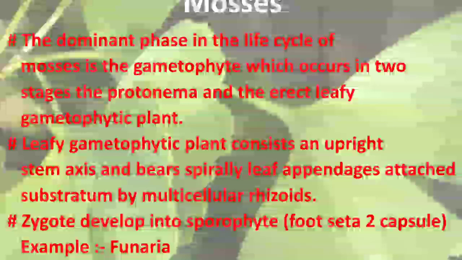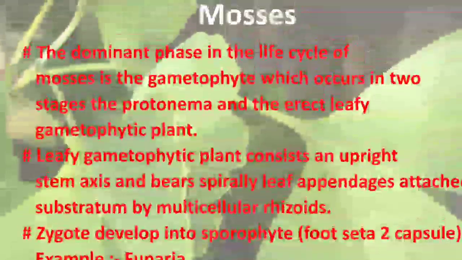The leafy gametophyte plant consists of an upright stem axis and bears spirally arranged leaf appendages, attached to the substratum by multicellular rhizoids. The zygote develops into the sporophyte. Sporophytes have three parts: foot, seta, and capsule. An example is Funaria, a very common moss.